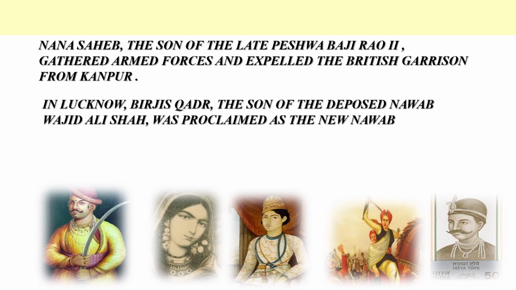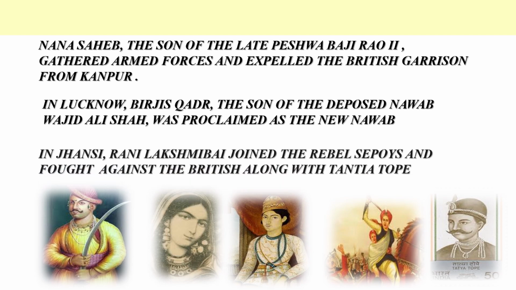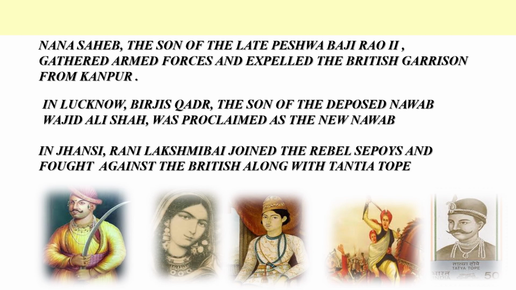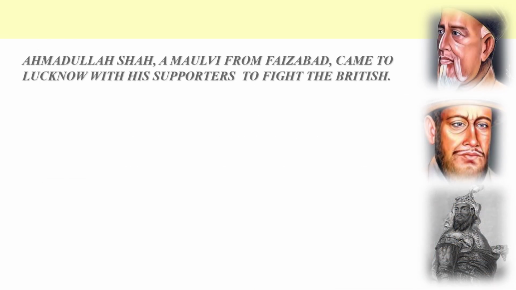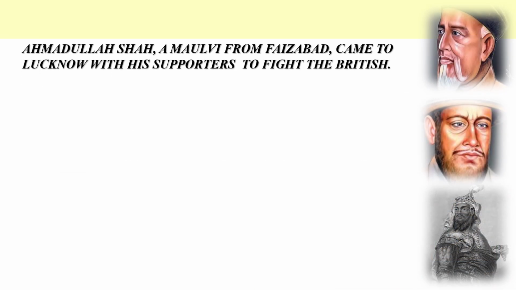In Lucknow, Birjis Qadr, the son of the deposed Nawab Wajid Ali Shah, was proclaimed as the new Nawab by the rebels. His mother Begum Hazrat Mahal took an active part in organizing the uprising against the British. In Jhansi, Rani Lakshmibai joined the rebel sepoys and fought against the British along with Tantia Tope. Ahmadullah Shah, a Maulvi from Faizabad, came to Lucknow with his supporters to fight the British.